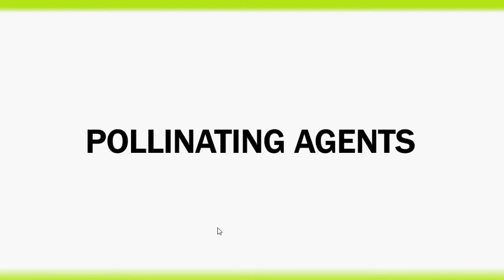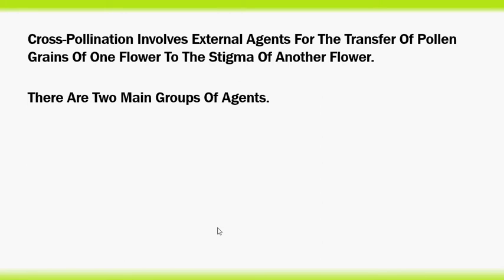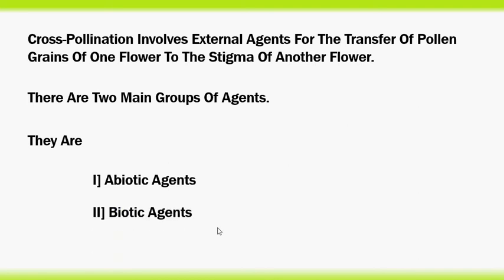Pollinating agents. Cross-pollination involves external agents for the transfer of pollen grains of one flower to the stigma of another flower. Such agents are called pollinating agents. There are two main groups of agents. They are abiotic agents and biotic agents. Abiotic agents are those which belong to the non-living, and biotic agents are those which belong to living organisms.